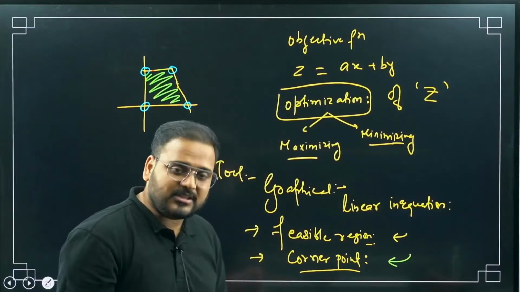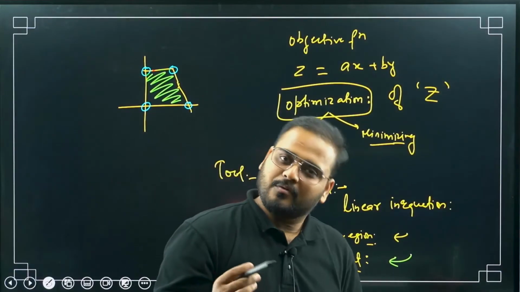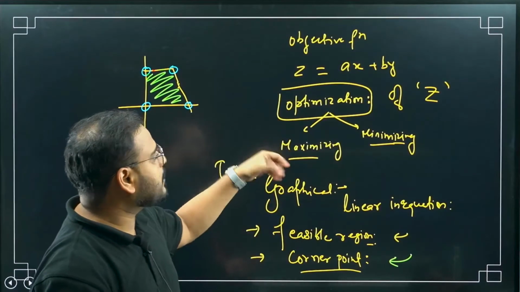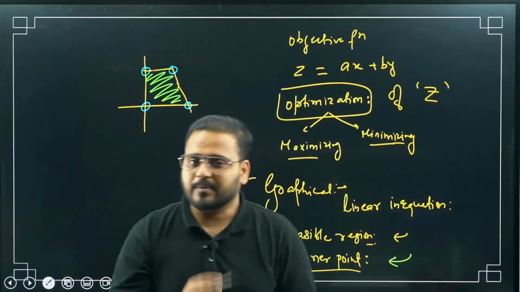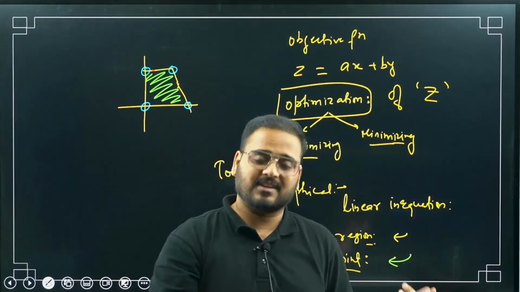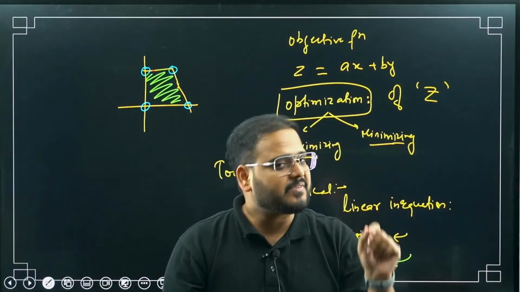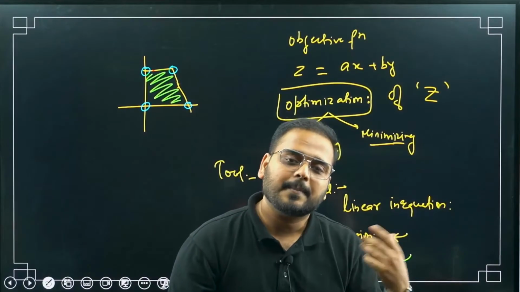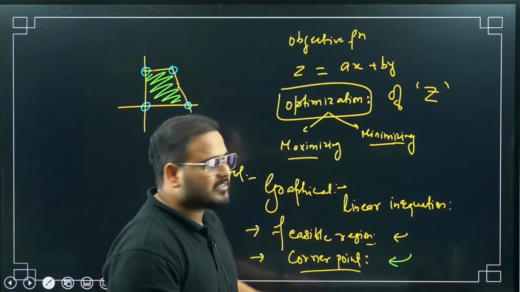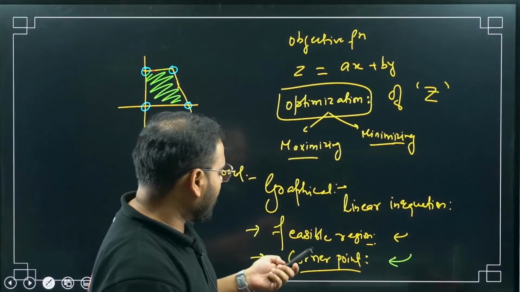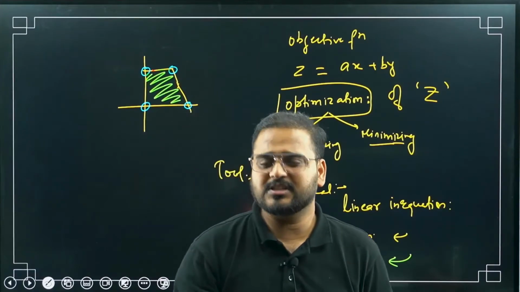So I hope this is clear what we're doing here. I hope this is clear, right? So a few things to remember: objective function, optimization of the objective function. The tool is the graphical approach. How do we optimize it? By maximizing and minimizing. They will specify in the question what you have to do. And a few definitions to remember: feasible region and corner points, and that will be all actually. We will see that in the question.